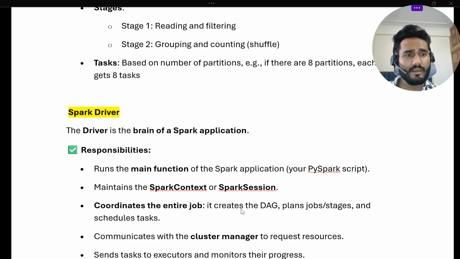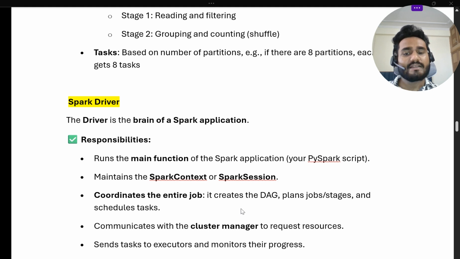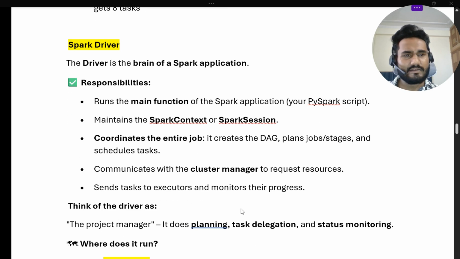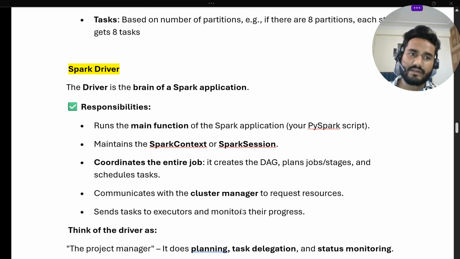Then for allocating and creating the executors, it will communicate with the cluster manager to request the resources. For each task, it will send it to the executor and monitor its progress. Think of a project manager in your project: it takes resources based on the project requirement, chooses persons from the different tech stacks, and decides and defines the task for each person.